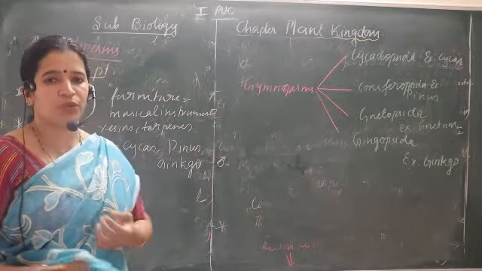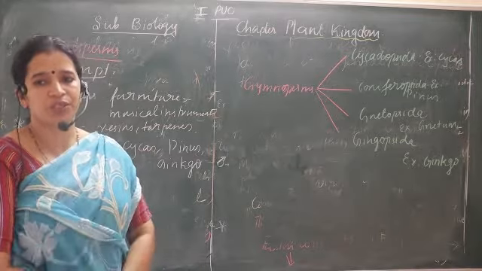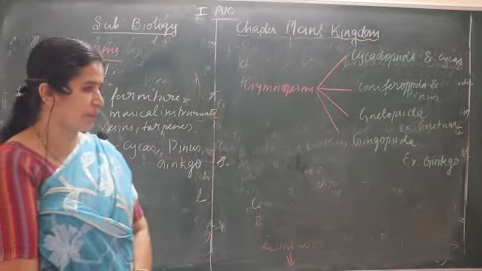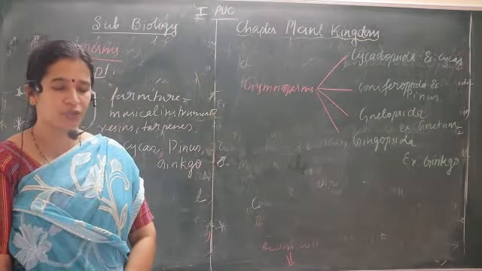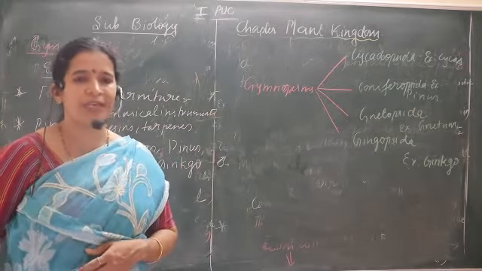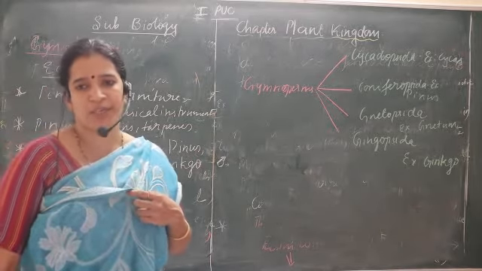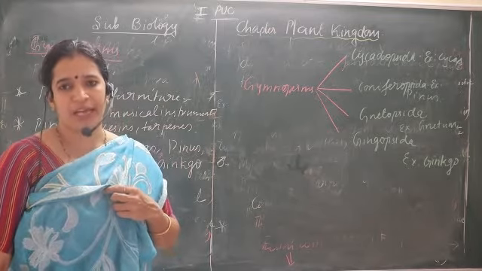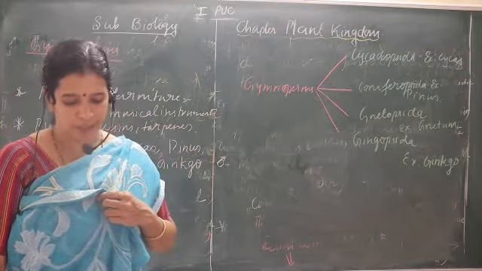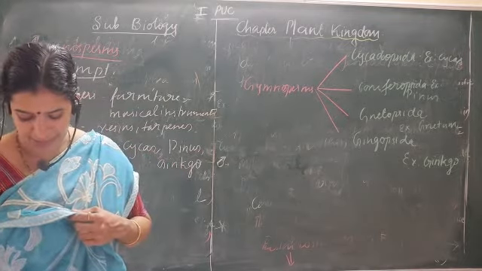So gymnosperms are also important. Usually many questions from this chapter, Plant Kingdom, used to come mainly from the gymnosperms and angiosperms. Out of these 4 classes, one of the classes can be asked for writing the features. And even angiosperm is very important. So let us learn about the angiosperms now.